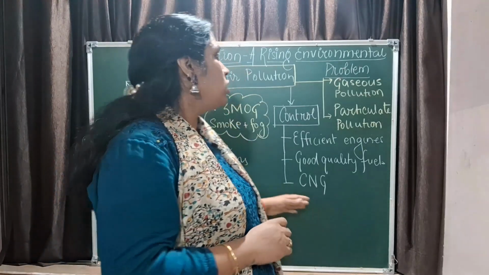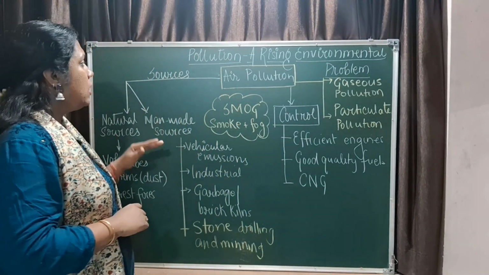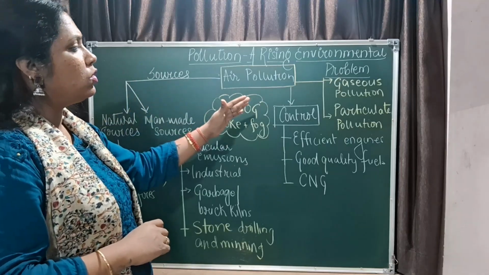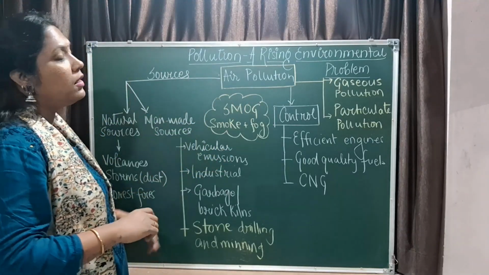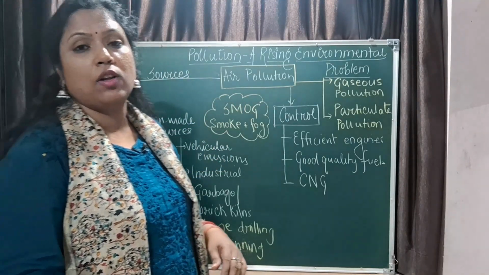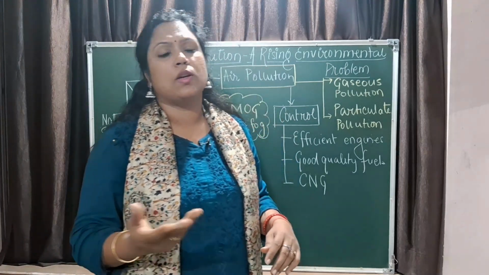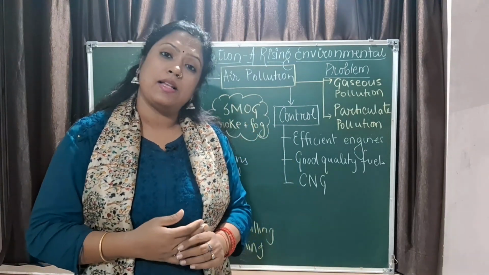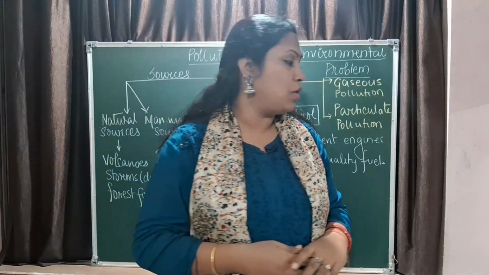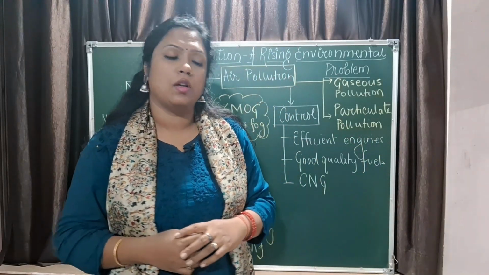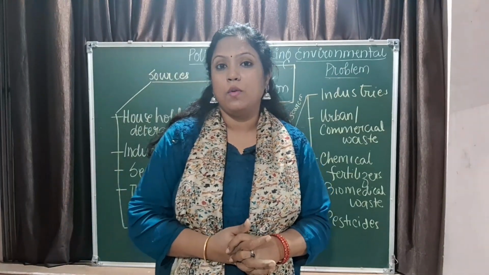Is that clear? So this is all about air pollution, the sources, the control, the type, and maybe the ill effect on the health of a person. That is, you can write respiratory disorders, asthma, bronchitis, and many more. So let us move to the next, that is water pollution. Now next we talk about water pollution.